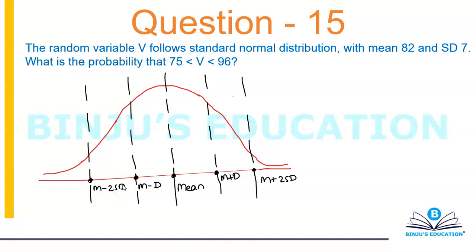Every SNDC is made like this. So if the observations are following SNDC, then no matter what the observations are, it will always be this curve, that is the bell-shaped curve.